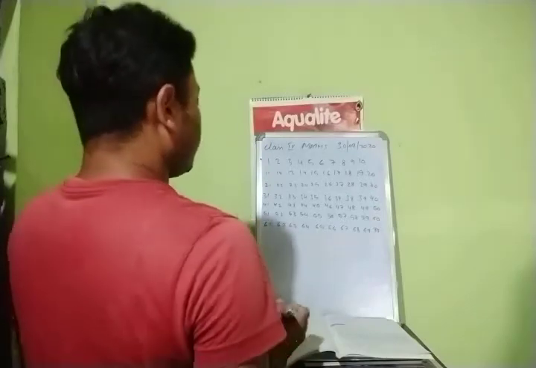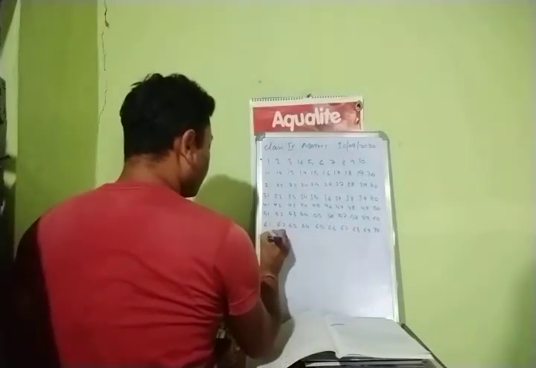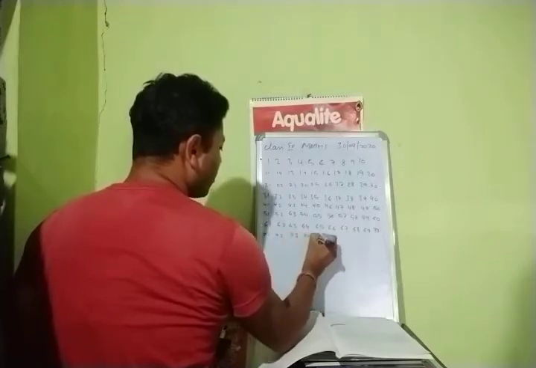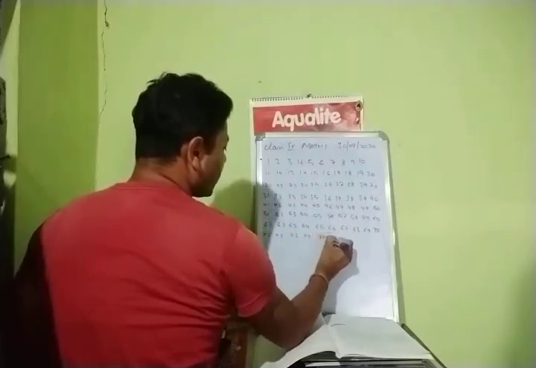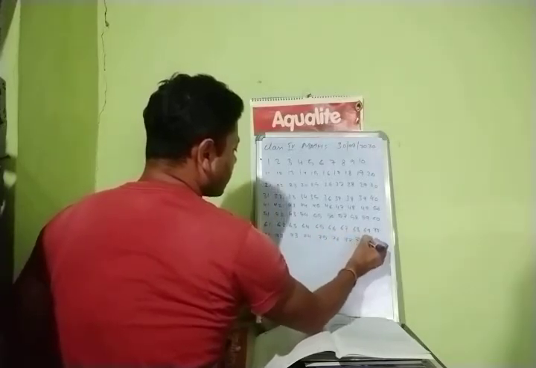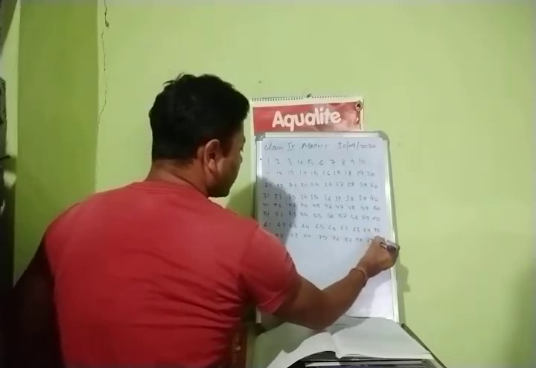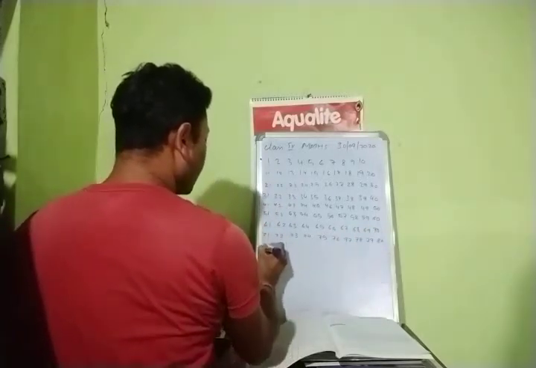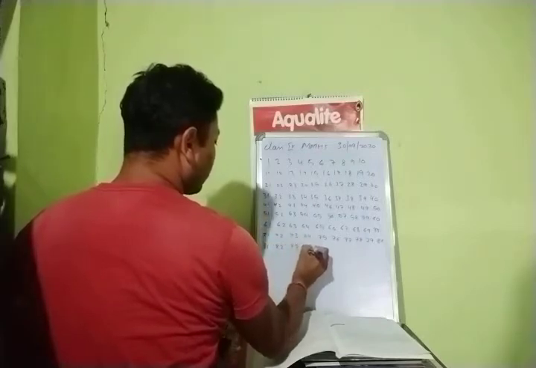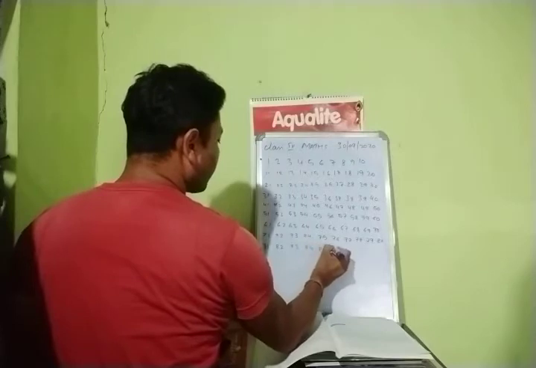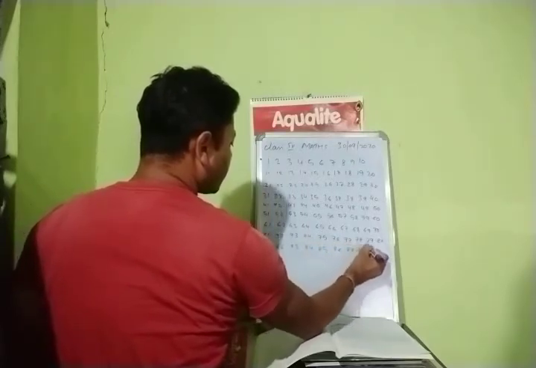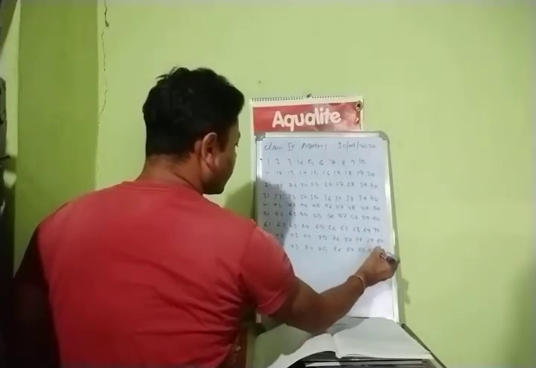Alright? Then 71, 72, 73, 74, 75, 76, 77, 78, 79, 80, 81, 82, 83, 84, 85, 86, 87, 88, 89, 90.